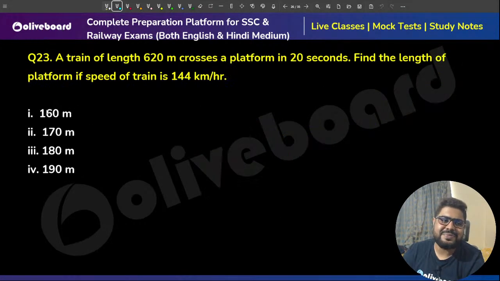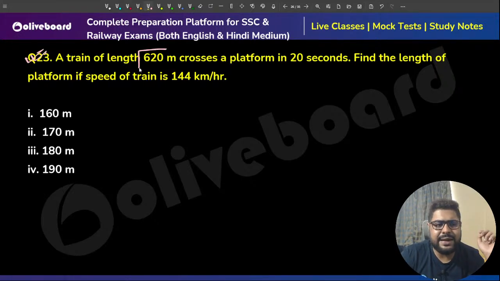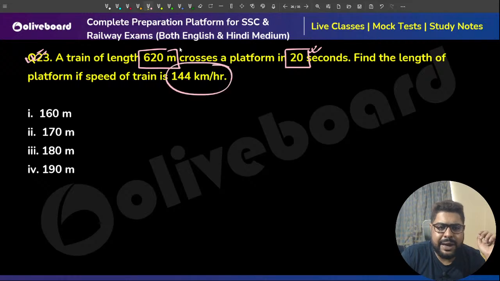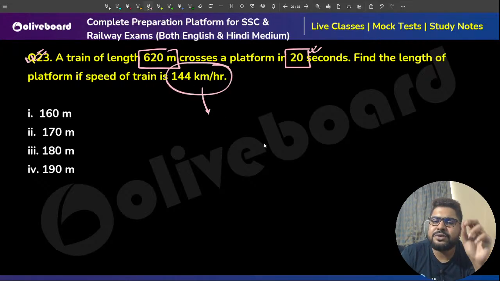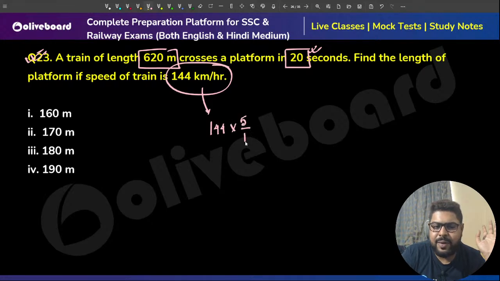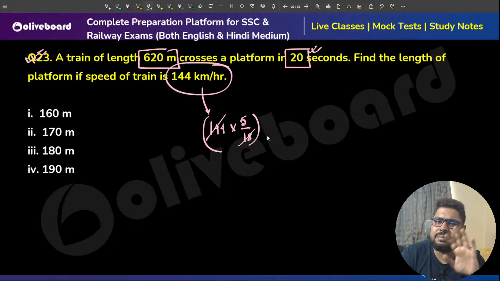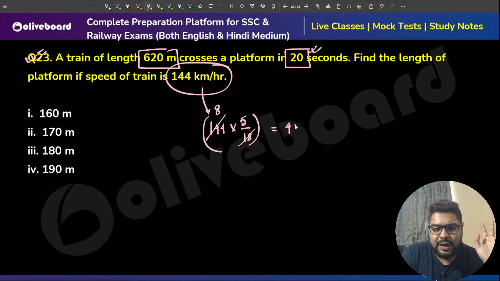Done, sir. Question 23, train question, very simple. A 620-meter train goes in 20 seconds. So the first thing in a train question, convert. Sir, 144, so conversion is 5 by 18. That is the speed. So 18 8s are direct, 18 8s are this. So 40 meters per second.